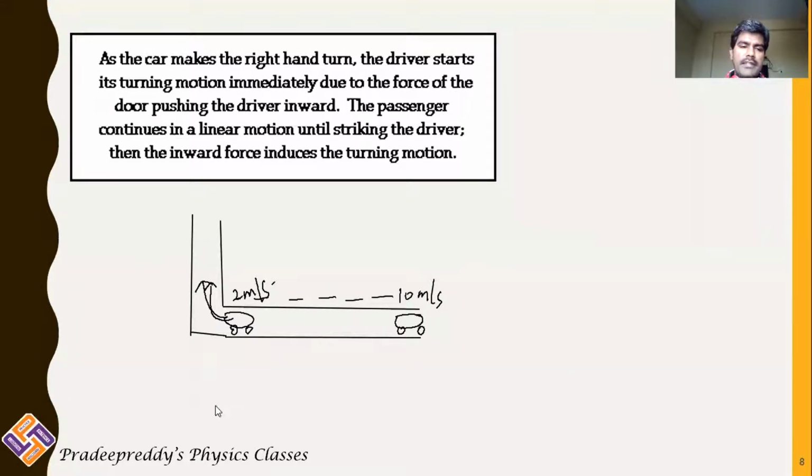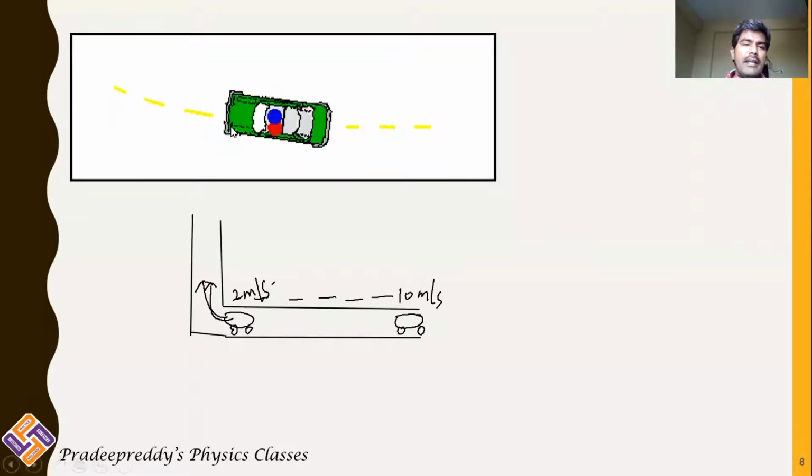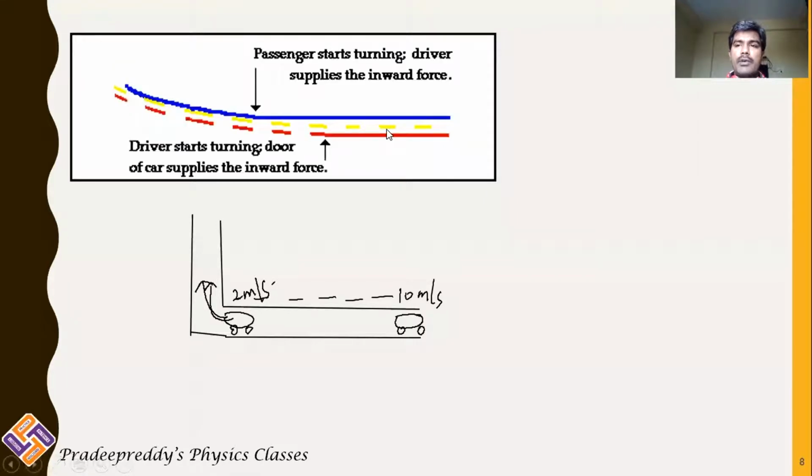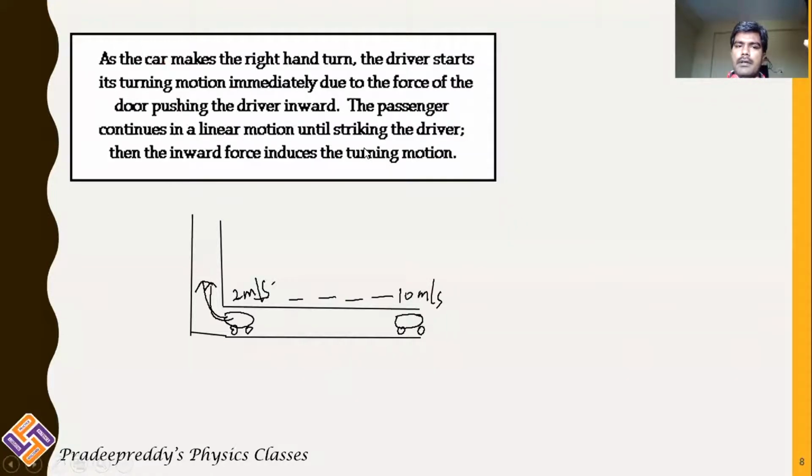But if you see this example in this animation, clearly the car is traveling. If you suddenly change your direction, what would happen? The car would skid and you may fall down. So in this figure also, you are able to clearly understand that as the car makes a right hand turn, the driver starts its turning motion immediately due to the force of the door pushing the driver inward. The passenger continues in the linear motion until striking the driver. Then the inward force induces the turning motion.